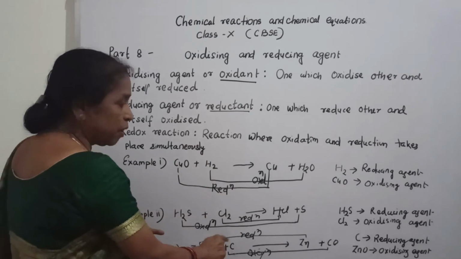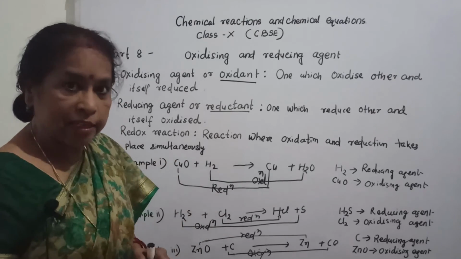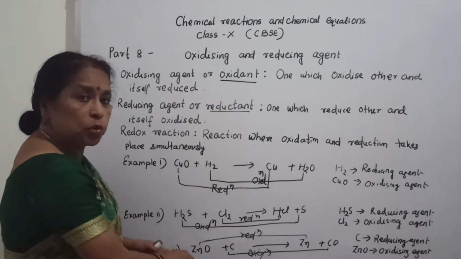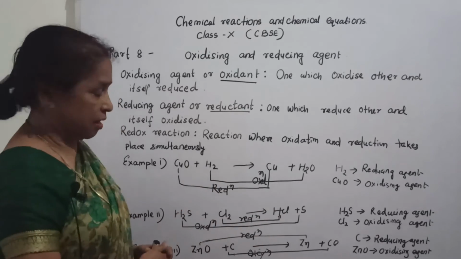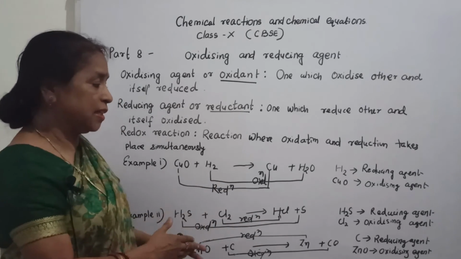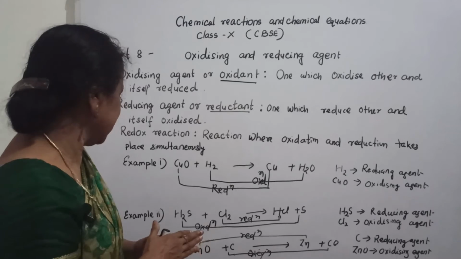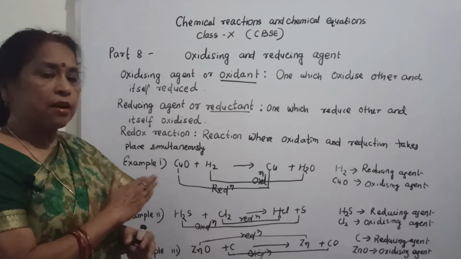Again see, carbon is the reducing agent because it reduces zinc oxide to zinc. Then come to zinc oxide.